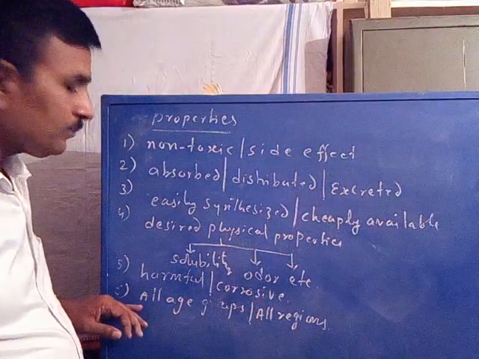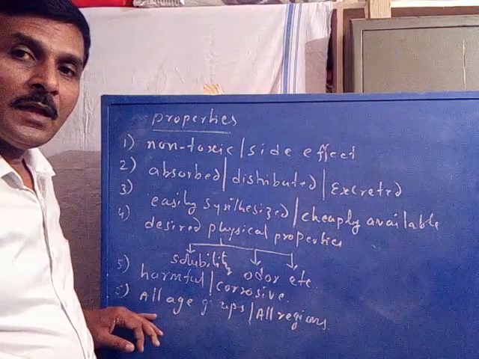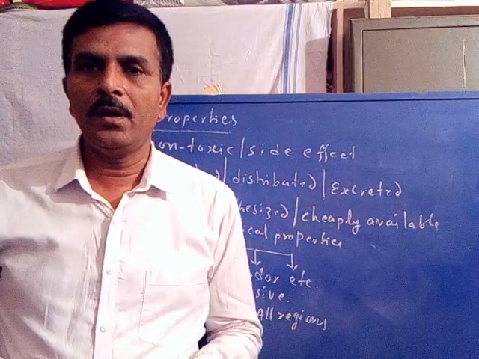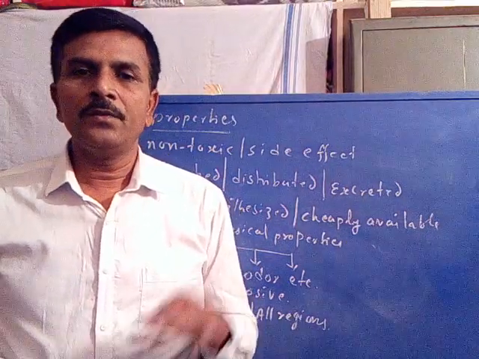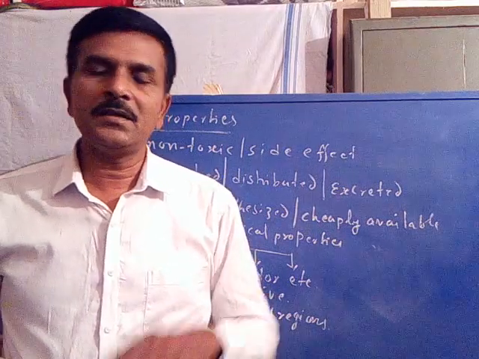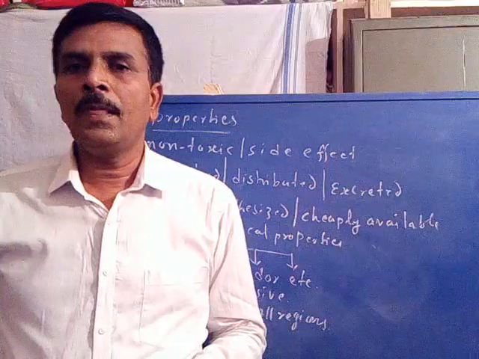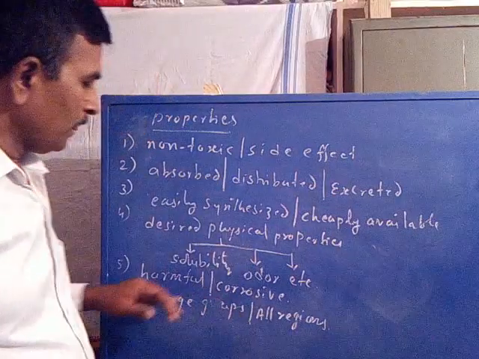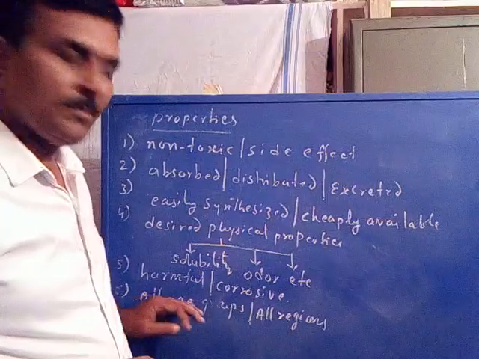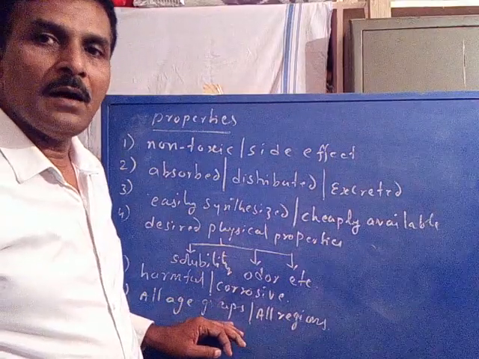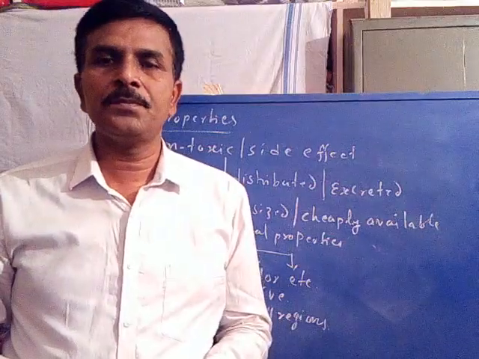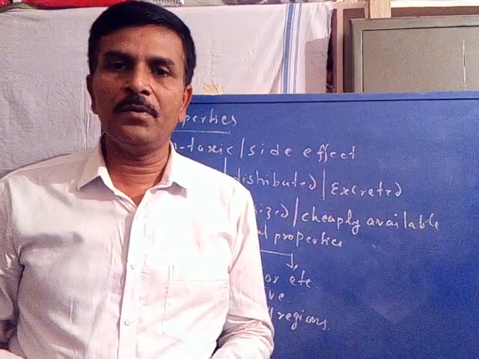Followed by, it should act in all age groups of people. Now, drugs are needed for children, drugs are needed for adults, and drugs are also needed for older people. Therefore, a medicine, to be considered a drug, must act in all age groups, and in all regions and all countries of the people.